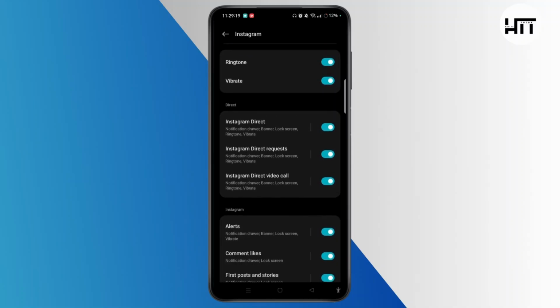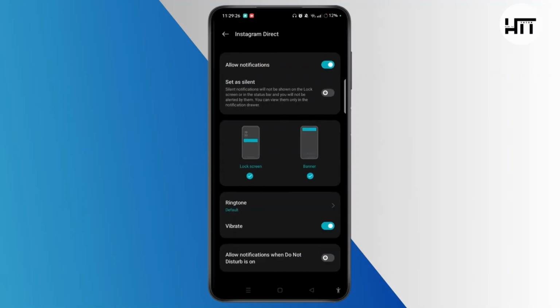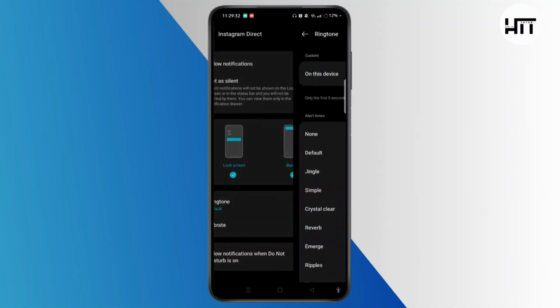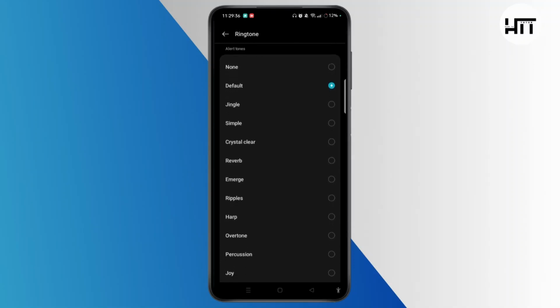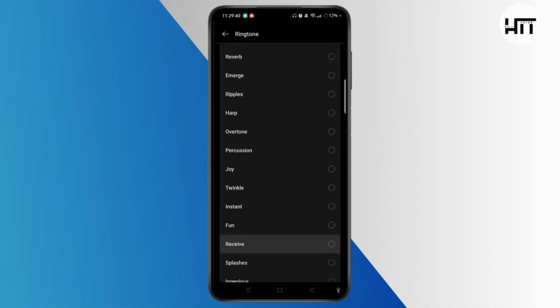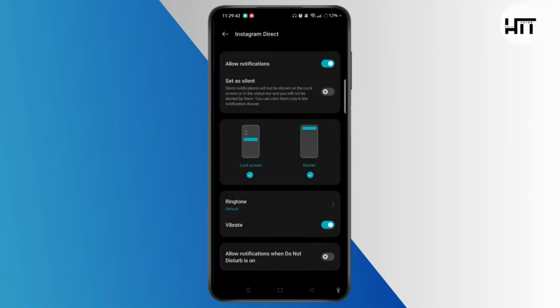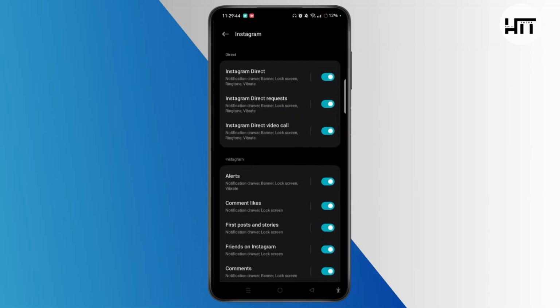And suppose if you want to change the Instagram notification sound for Instagram Direct, simply open Instagram Direct and make sure to toggle the button on for Instagram Direct. Tap the ringtone option and here you can easily choose a custom ringtone or from the alert tones. Also you can easily choose any kind of sound and change Instagram notifications similarly for all of those.